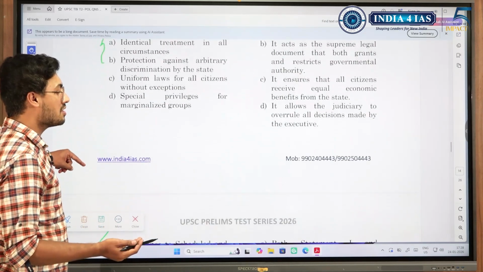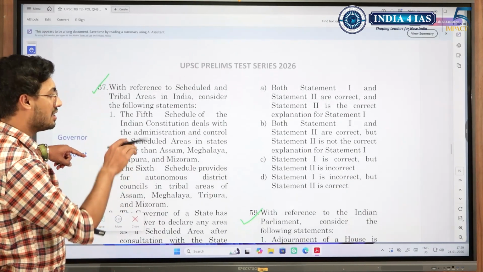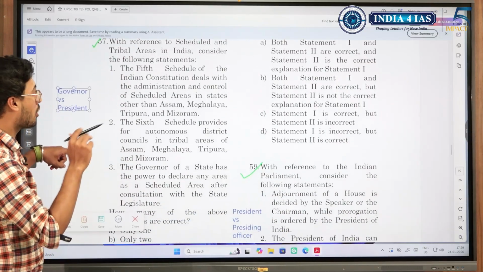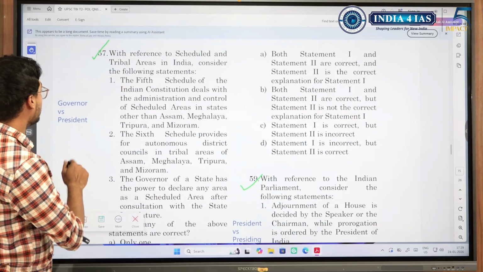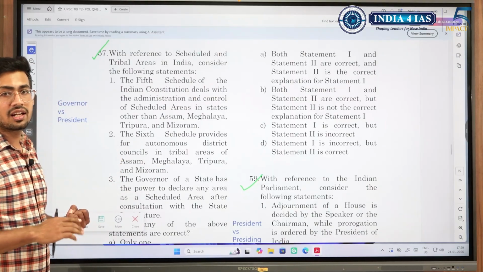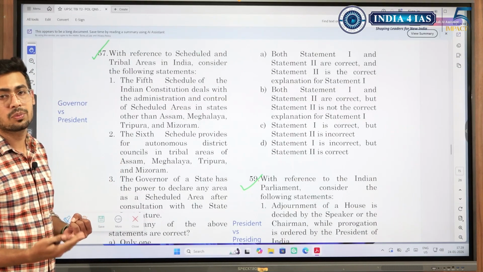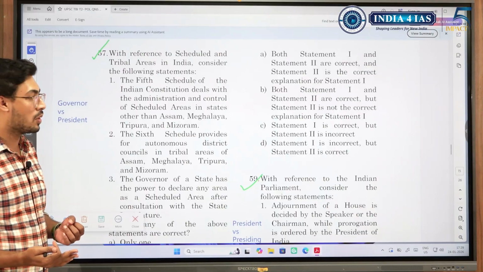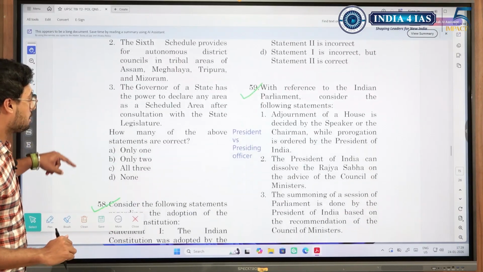UPSC has to give easy questions so that you are able to answer, and this is one type which falls under that. So again, governor versus president, scheduled and tribal areas. Under the 5th schedule, there are so many areas where the president has more power. In the 6th schedule, the governor has more powers. So you read it in detail.